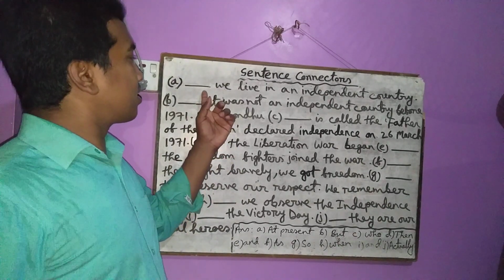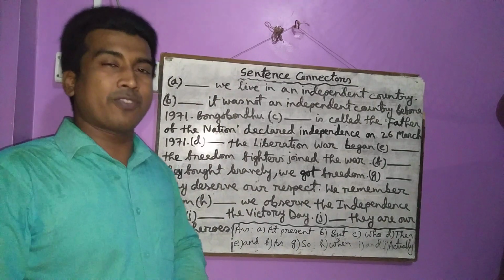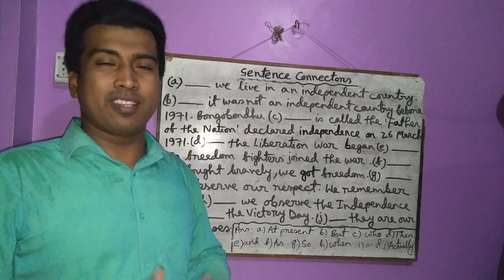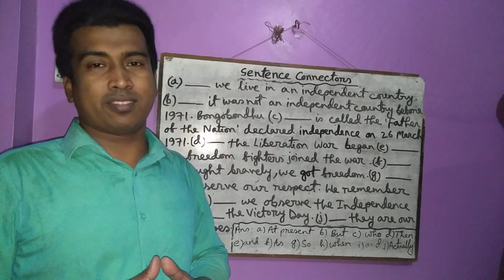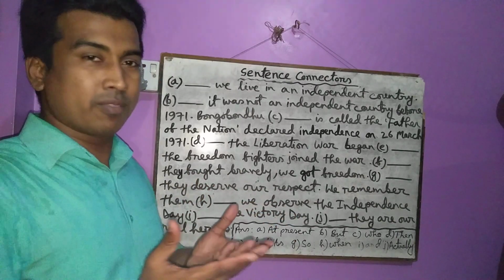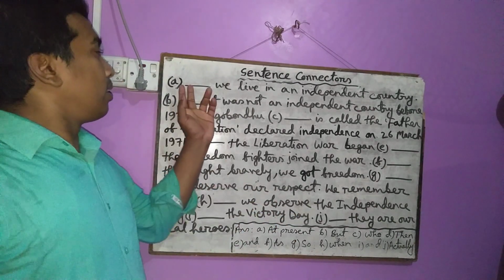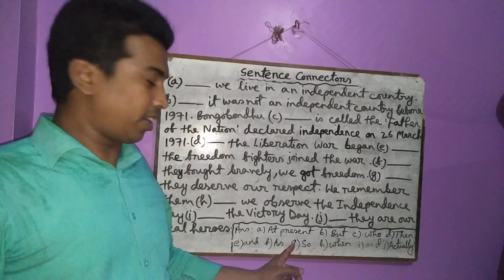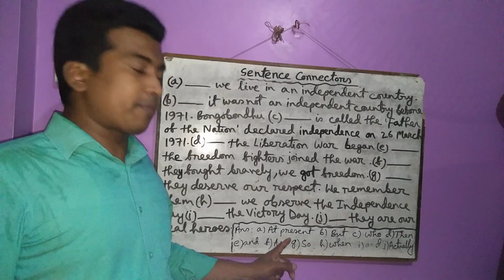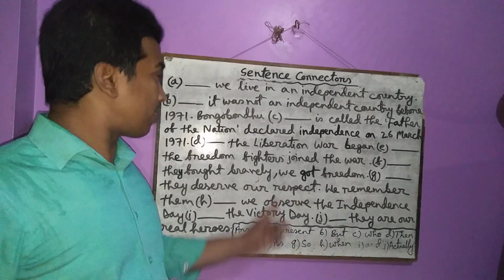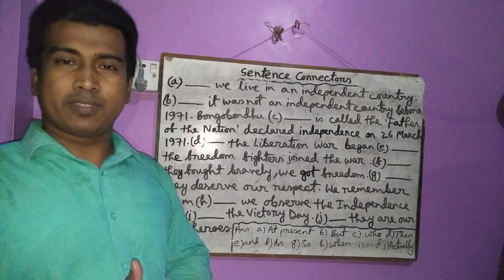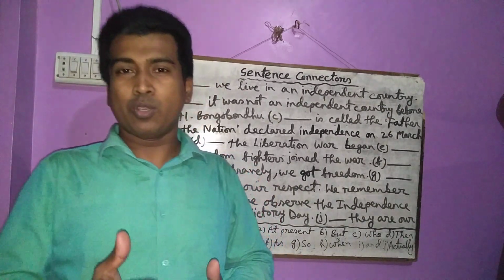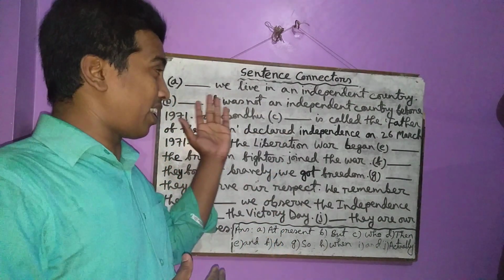You can see that there is a gap in the very beginning of the first sentence. Then, what is there? We live in an independent country. It is a very simple sentence. It is very easy to understand. You know the meaning of the sentence. Now, what will you use in that? I have written the answer here. You can see at present. You have to use at present in the gap. So why will you use at present? You have to know the use of at present to understand it.